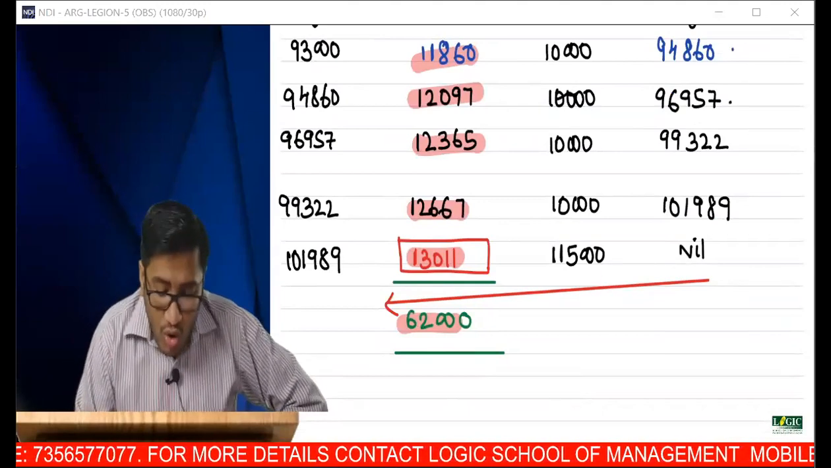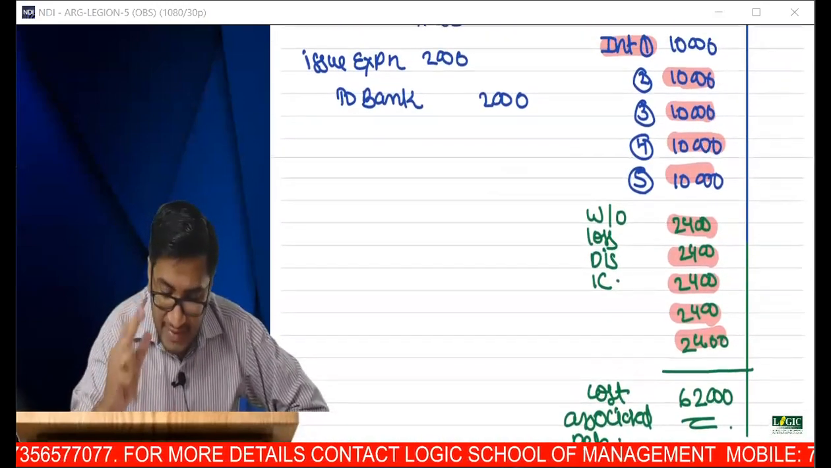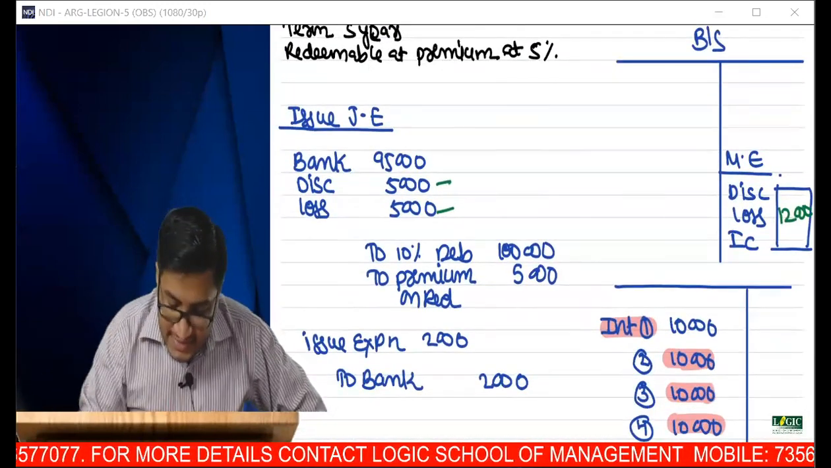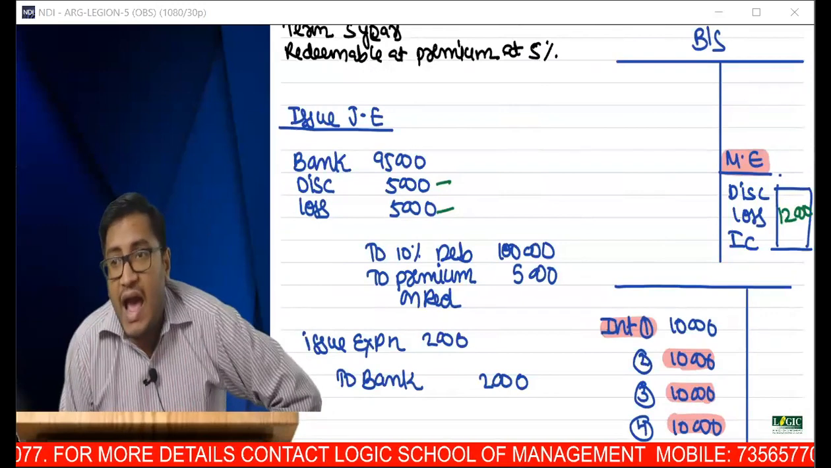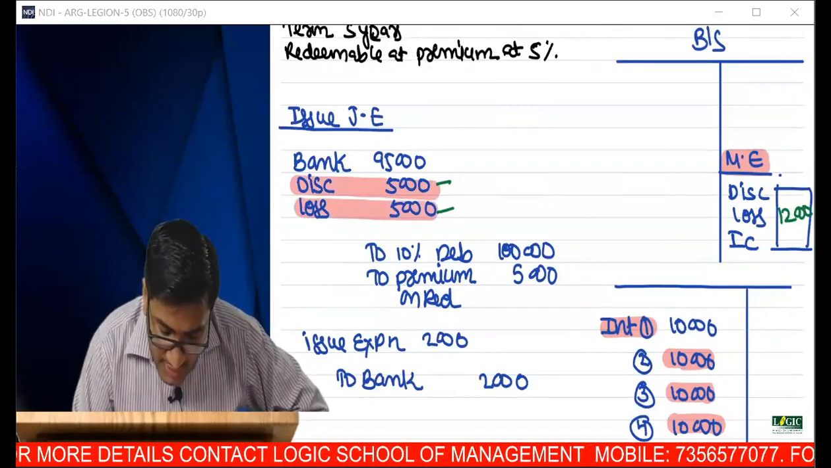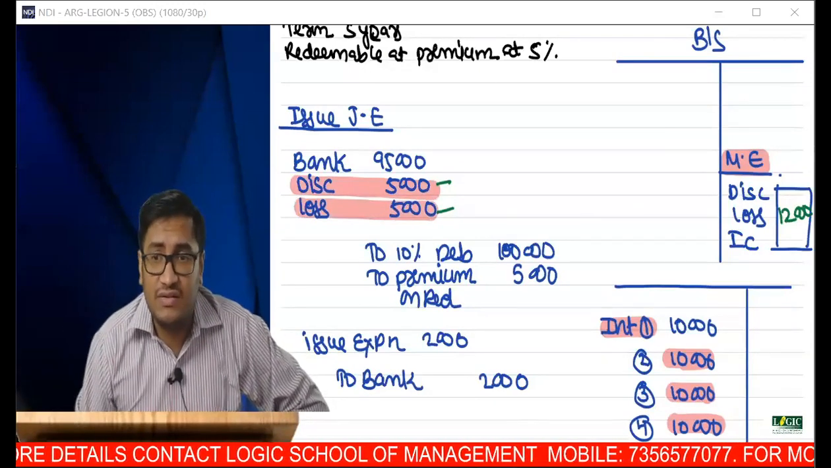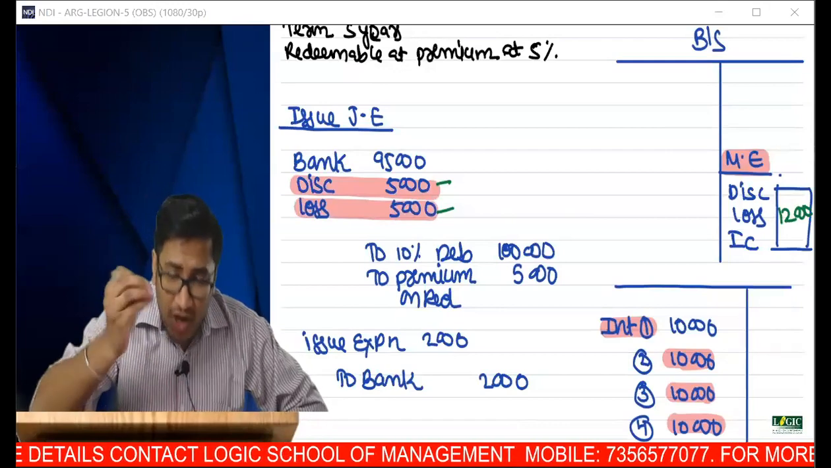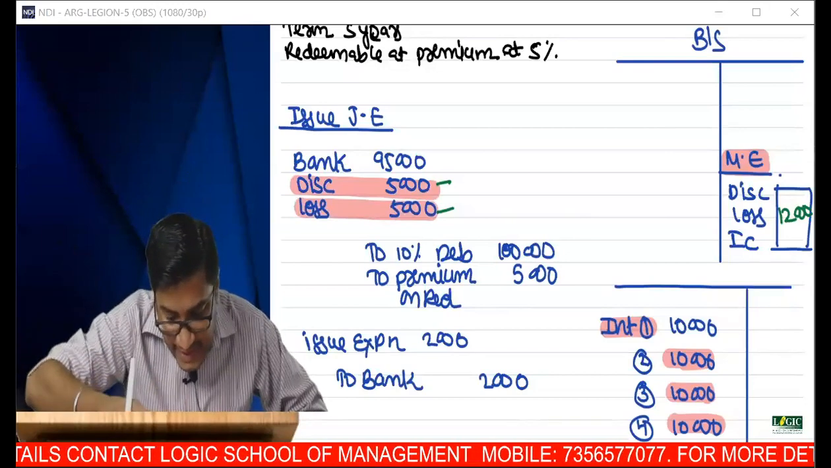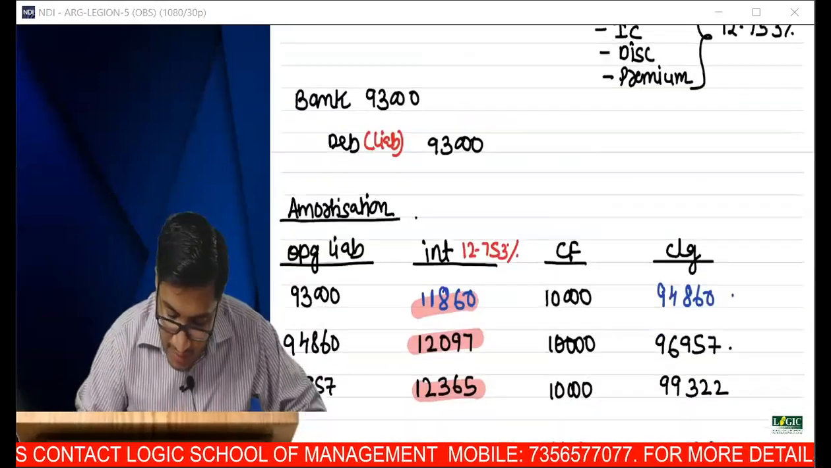So one important thing that I'm discussing: as per Ind AS, there is no concept of miscellaneous expenditure. There is nothing like discount, loss on issue. Such items will never be there. All these things will be factored into your effective rate. The rate from 10% will increase to 12%. So it will be factored into the effective interest rate and it won't be there in the balance sheet.